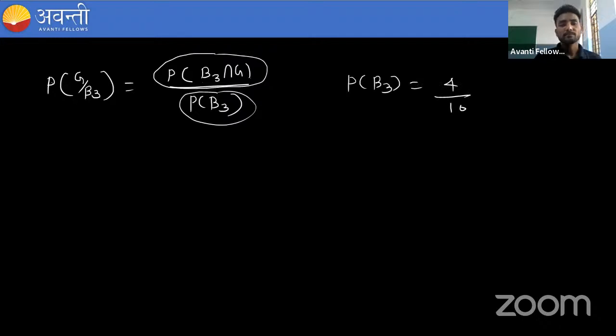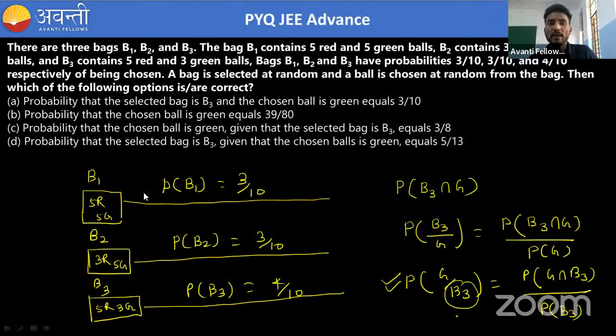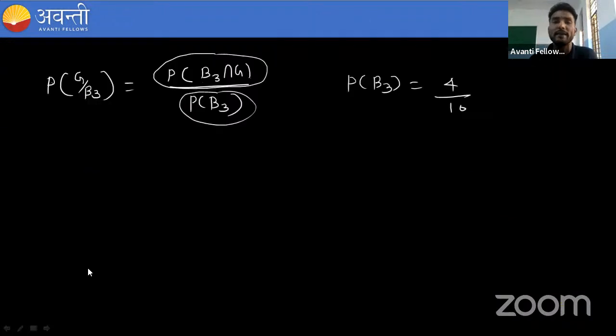What they are saying is that you have to find the green ball when we have already chosen B3. If we have chosen B3, and again we are choosing a ball, a green ball, then in B3 you can see there are 8 balls, and in those 8 balls there are 3 green. So if we are choosing a ball from bag B3, it will be 3 by 8, because the total number of balls is 8.